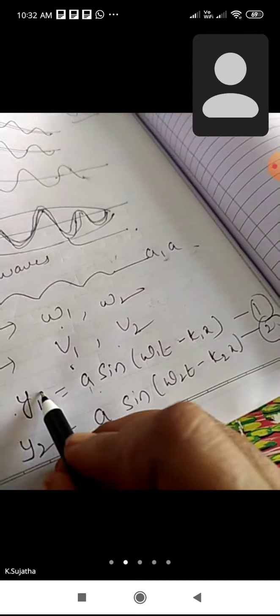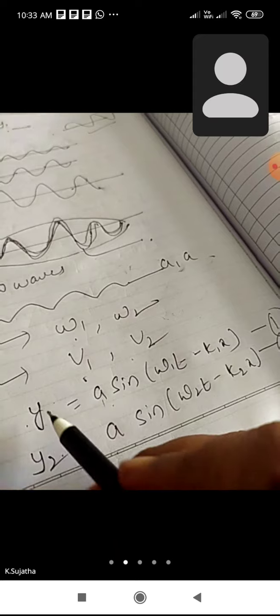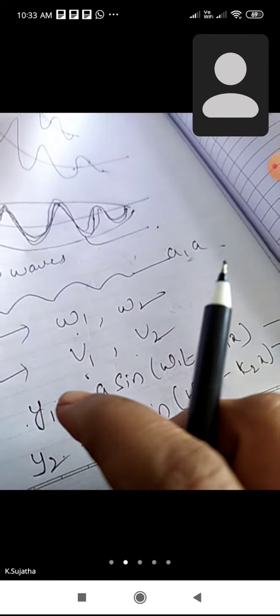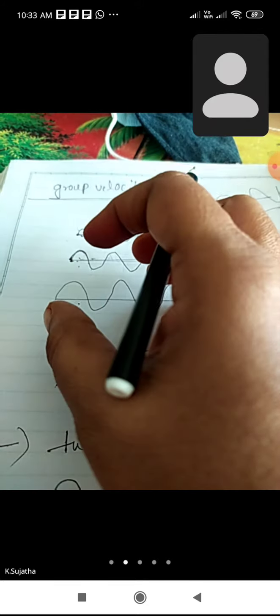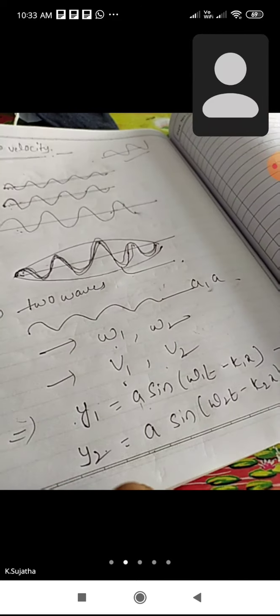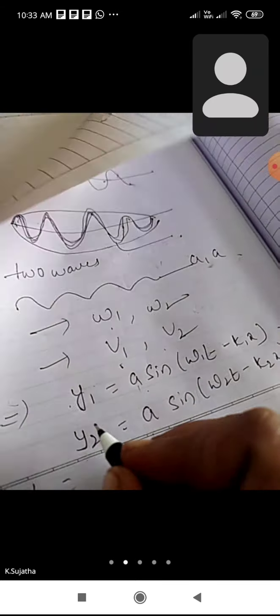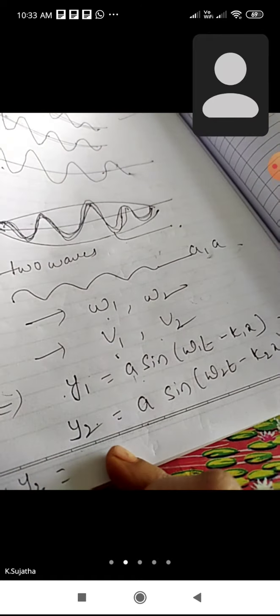These two are the basis for the group velocity. Superposition means that when the two waves are in the same phase and interfere, the resultant amplitude increases. When these two waves superpose, the resultant is y equal to y1 plus y2.